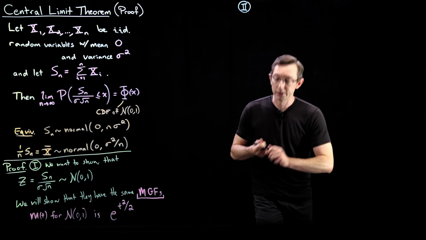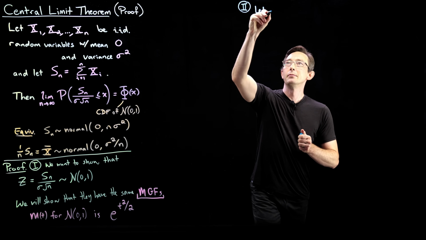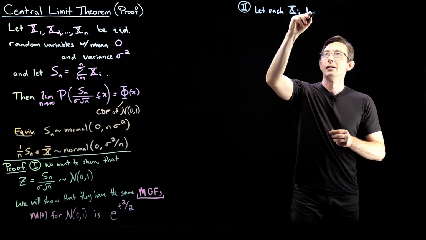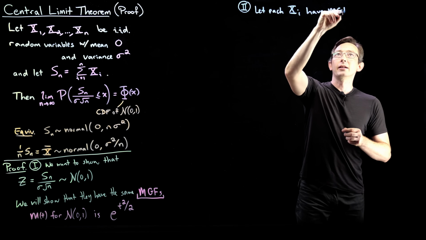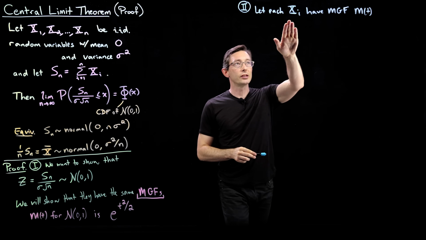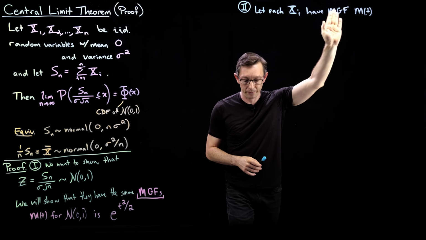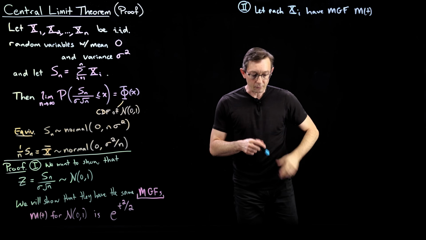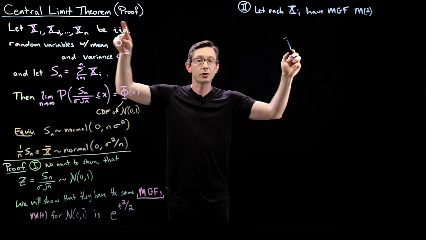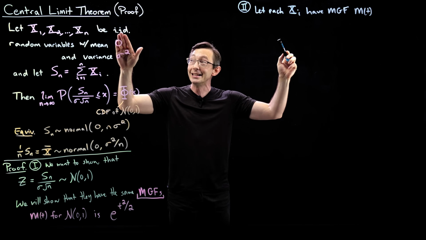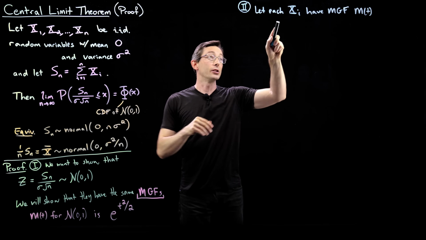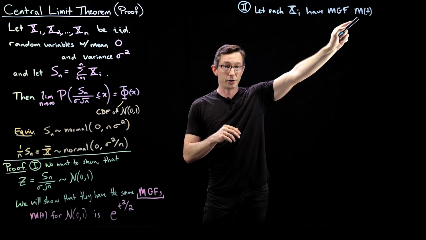So now we're going to let each of my xi's have a moment generating function M of t. Each of these random variables has a moment generating function M of t. And they are all the same because they come from the same distribution. They're independently, identically distributed, so they have the same PDFs. They're sampled from the same distribution.